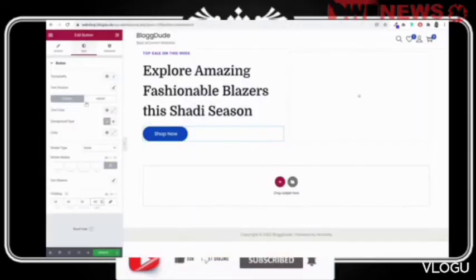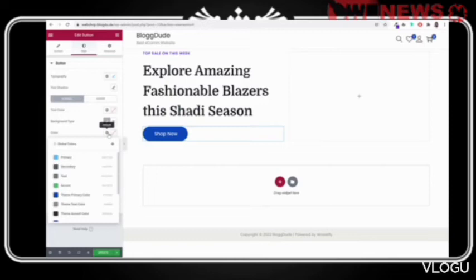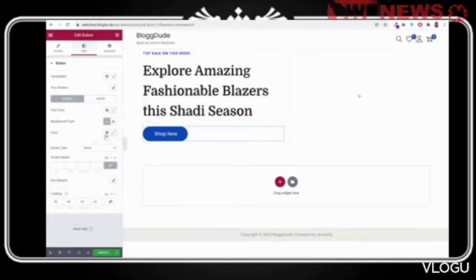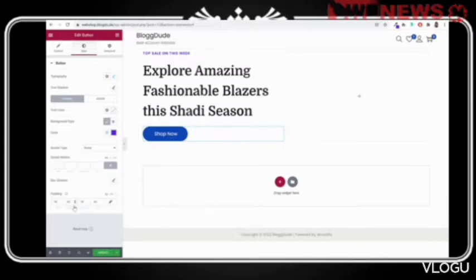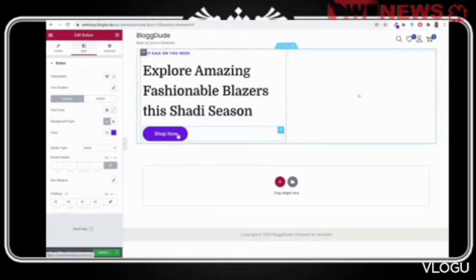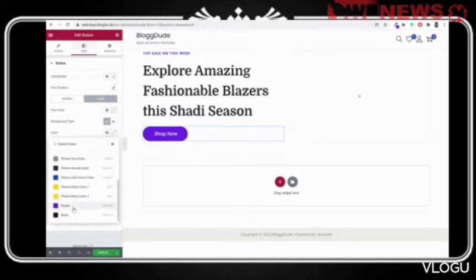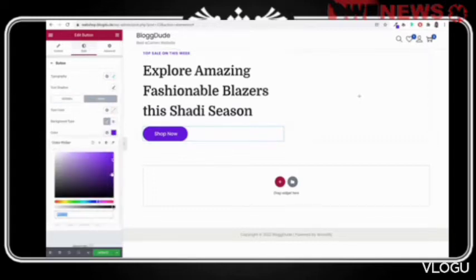So let's see how we can do that. The background type, select this color. Now this time you don't have to enter the color code because we have already saved the color. So you can click on this globe icon, and now as you can see, we have this purple color that we saved. And what I want is when somebody hovers over this thing, for example, when they bring their mouse cursor on top of this button, I want the color to become even darker. So we'll go to hover, select the same color, but make it darker. So select a little bit darker version of this. And now as you can see, when you hover over this thing, it becomes darker.